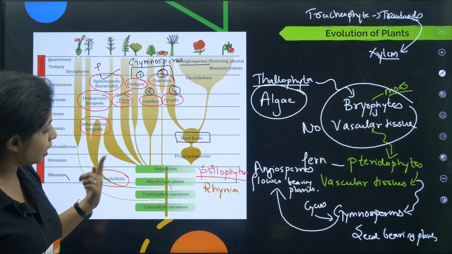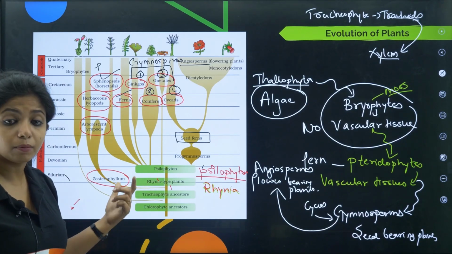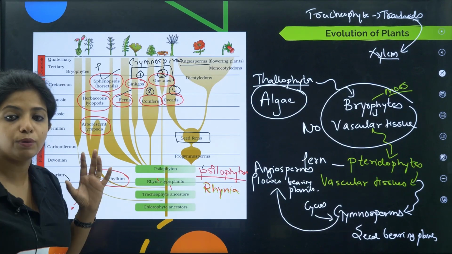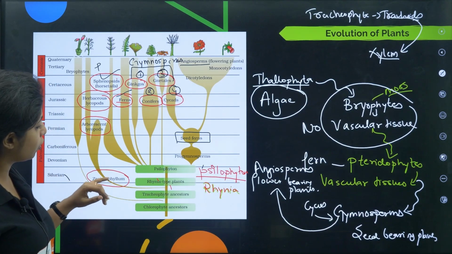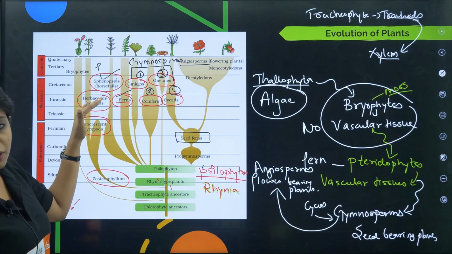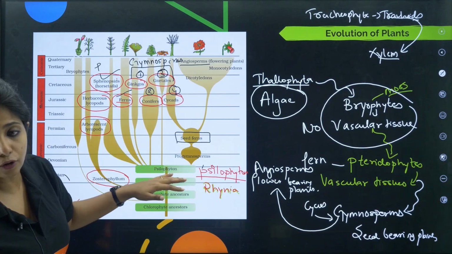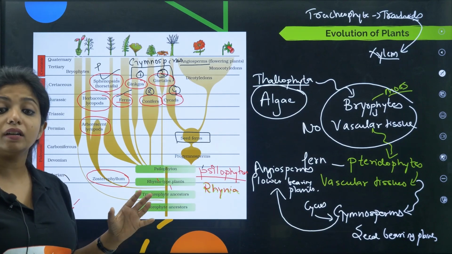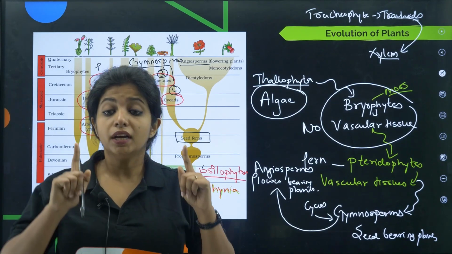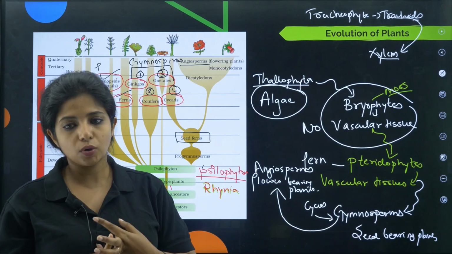After that come tracheophytes. After tracheophytes come Rhynia type plants. Rhynia are basically the first pteridophytes that you could be seeing. Now between that came Zosterophyllum. Zosterophyllum again could be divided into arborescent lycopods and herbaceous lycopods. Going ahead, you had Rhynia type plants, and you had Xylophyton arising from them. Xylophyton comes as a common ancestor. You have to remember it. It's a common ancestor between all the pteridophytes, your gymnosperms as well as your angiosperms.